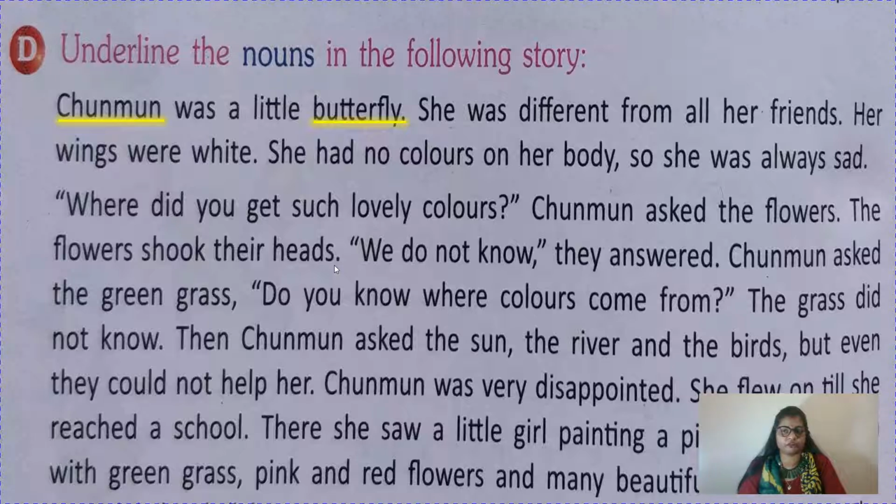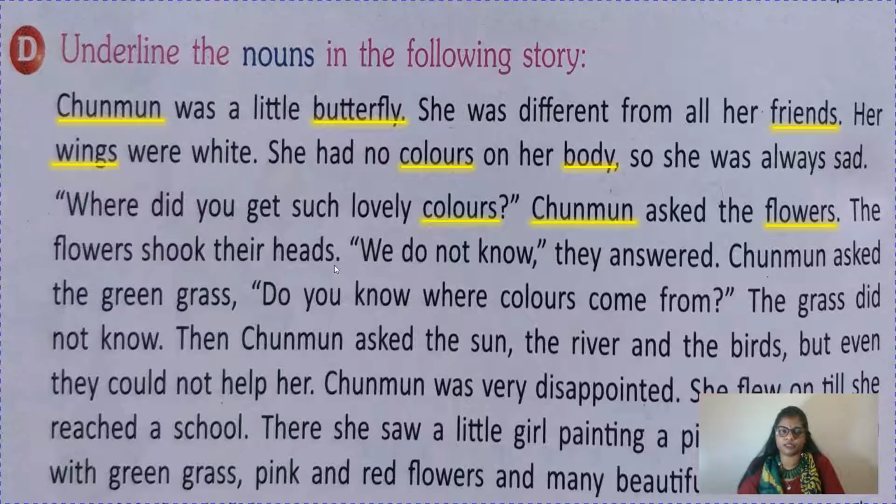She was different from all her friends. Friends, you can say name of a person. When we are saying friends, it will come under the category of person. Her wings were white. So wings, name of a thing. She had no colors on her body. Body, name of a thing, and colors also. So she was always sad. Where did you get such lovely colors? Again colors, underline. Chunmun asked the flowers. So Chunmun and flowers are naming words.